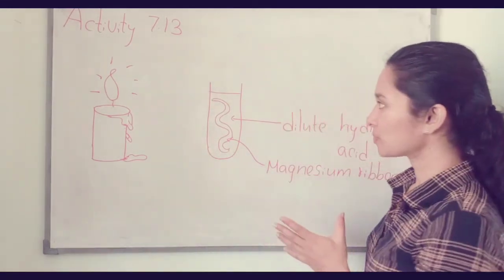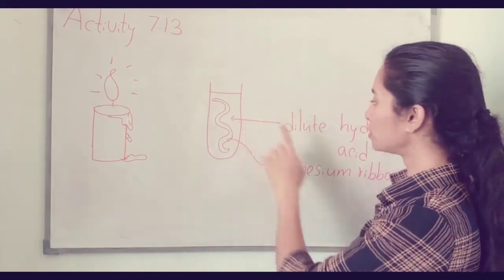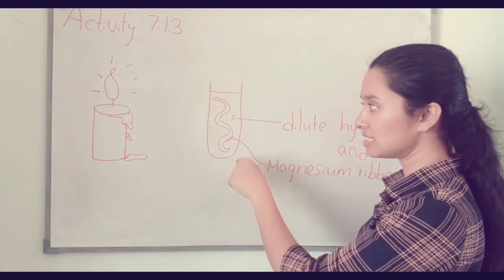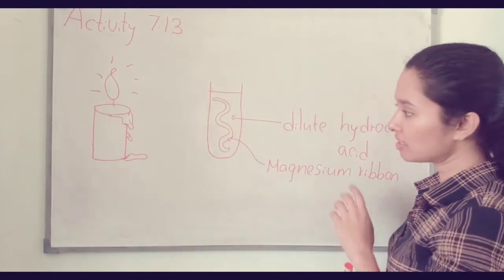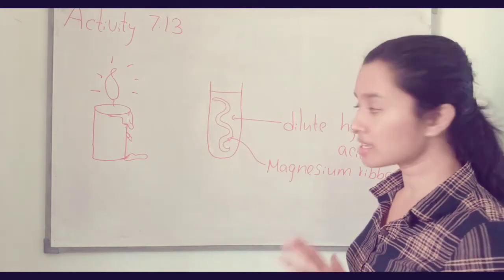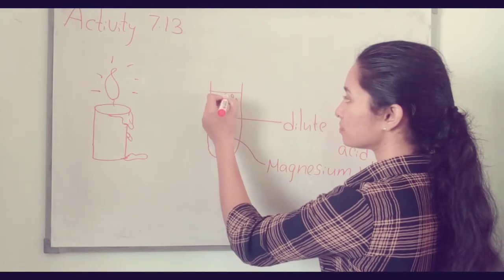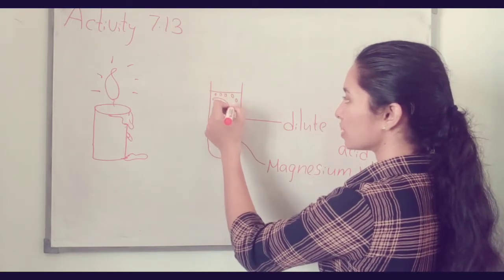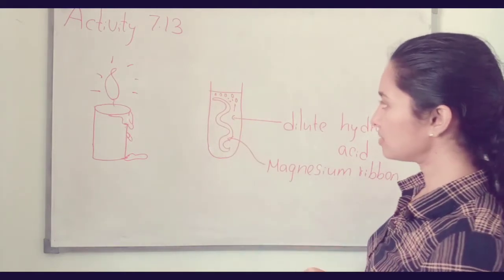Here is the test tube. You have to put dilute hydrochloric acid in it and dip the magnesium ribbon. After some time we can see bubbles form.